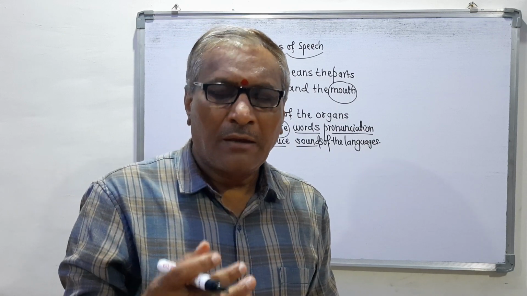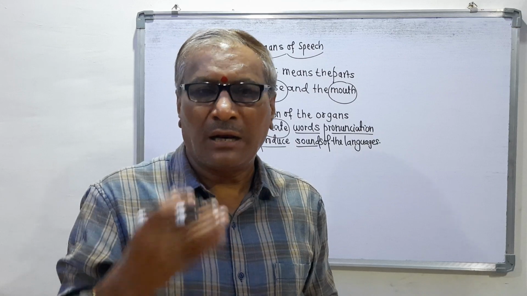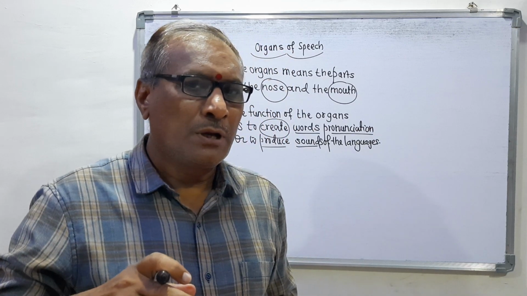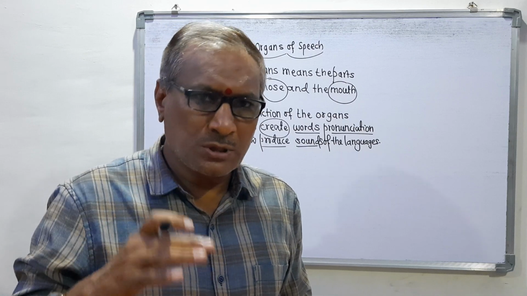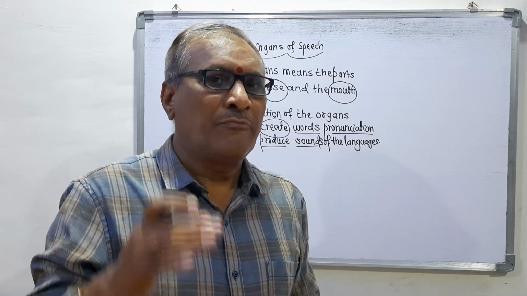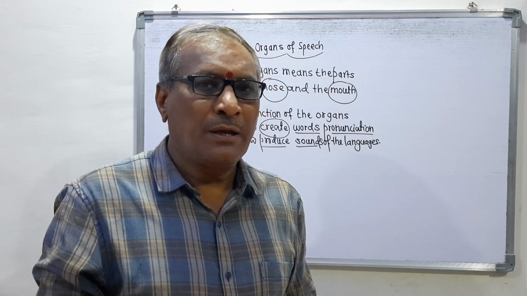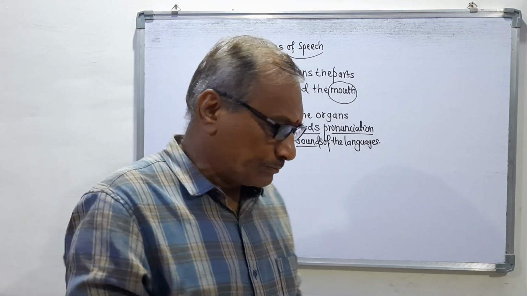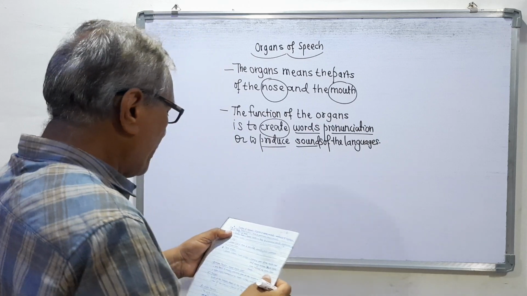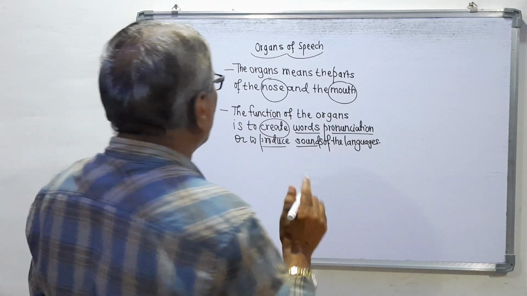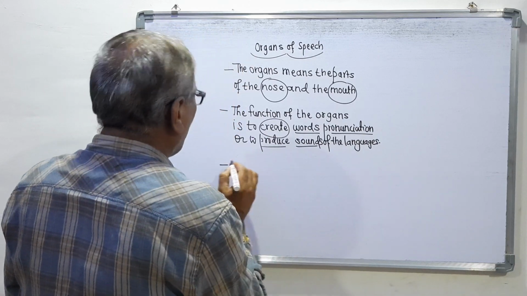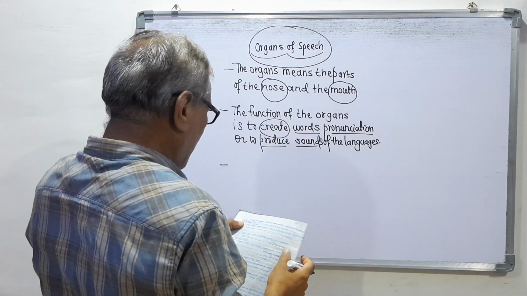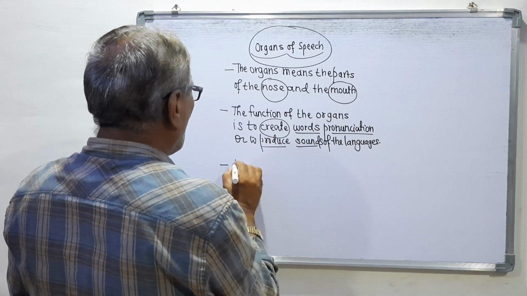Especially we are discussing the English language, and the British Received Pronunciation, and with the help of this BRP we can produce our sounds. So remember here, at first I will tell you about the organs of speech. The first organ of speech is our nose.